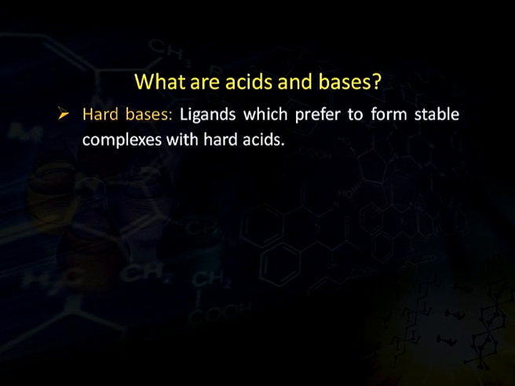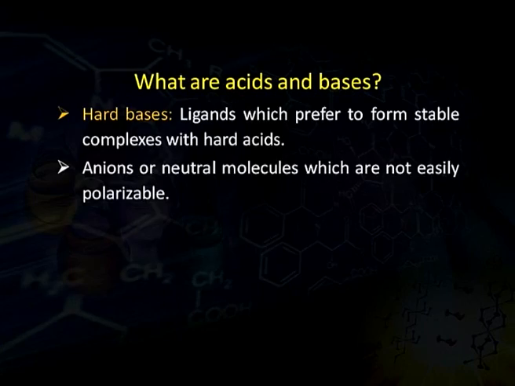So, these have a bulky electron cloud around themselves, and since the electron cloud is very bulky, this can be easily distorted, or in other words we can say this can be easily polarized. Then what are hard bases? Hard bases are the ligands which prefer to form stable complexes with hard acids. So, in simple words we can say any base which forms a stable complex with a hard acid will be a hard base. These are anions or neutral molecules which are not easily polarizable.